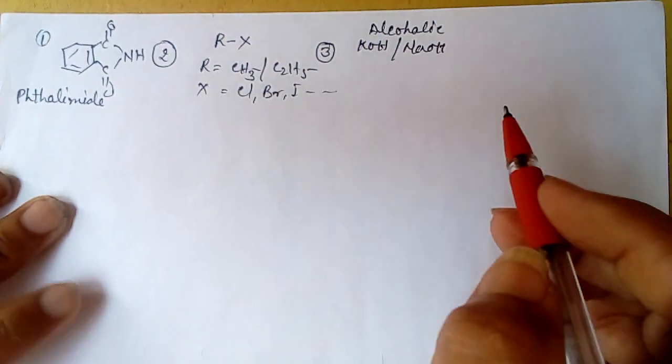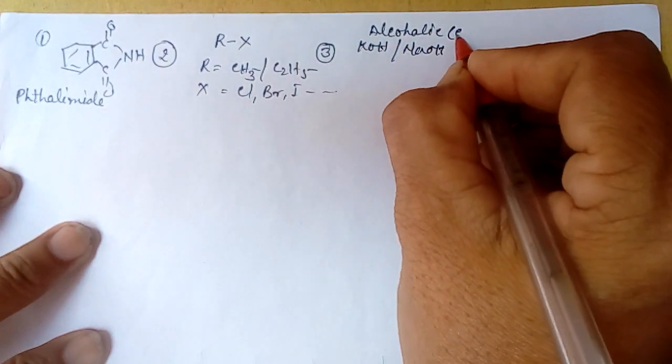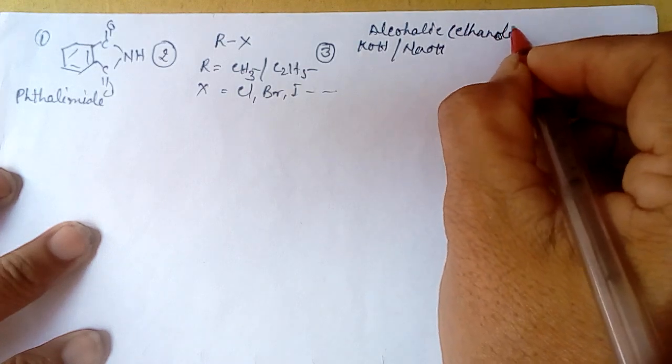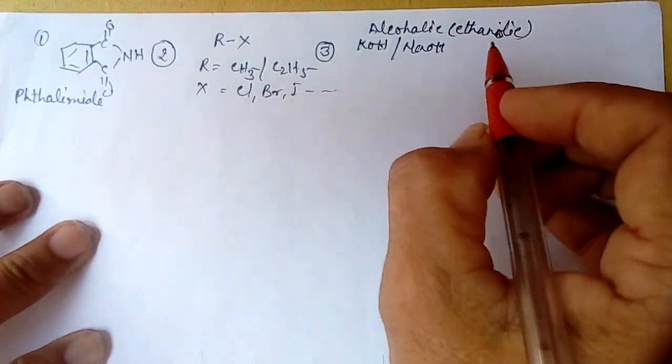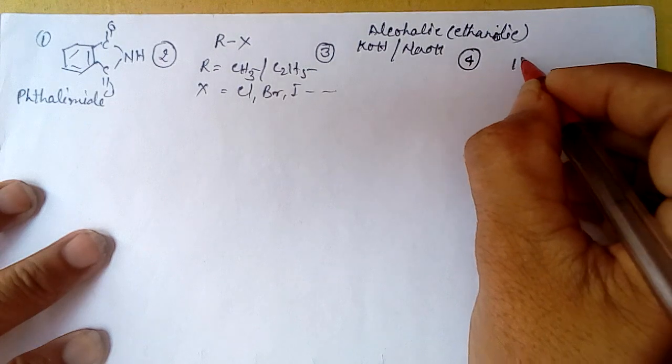These bases are needed in alcoholic, that is ethanolic, that means ethyl alcohol. And fourth is hydrolysis. We do hydrolysis.